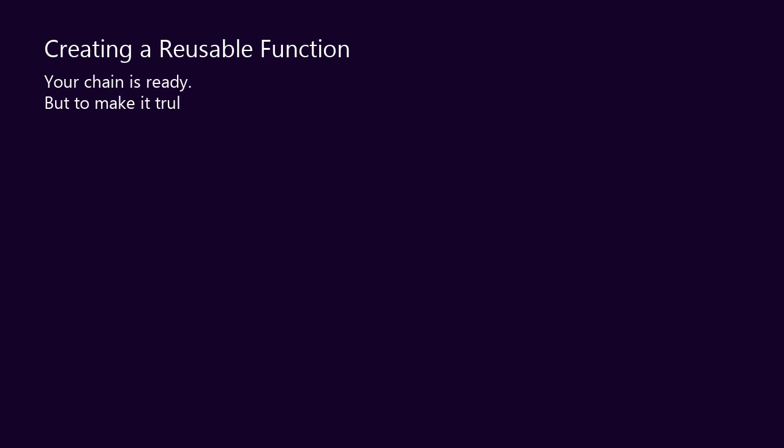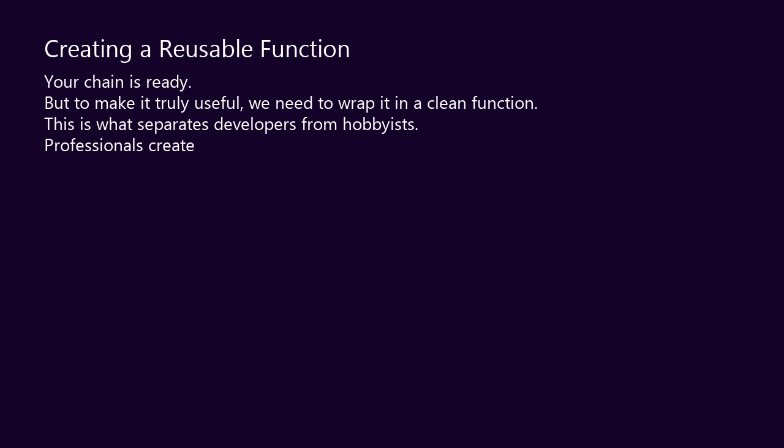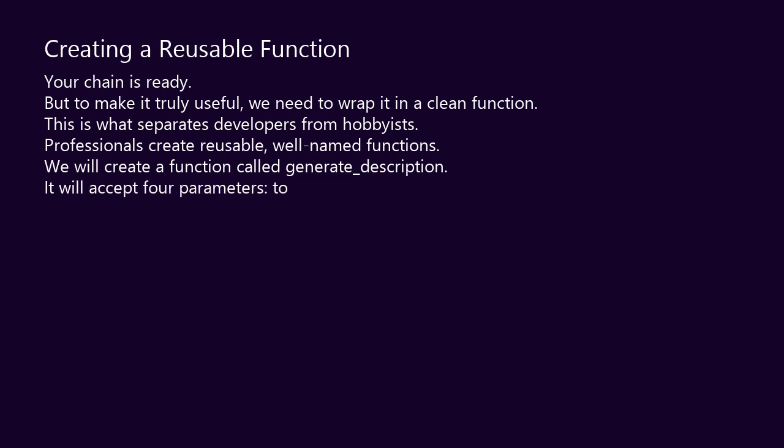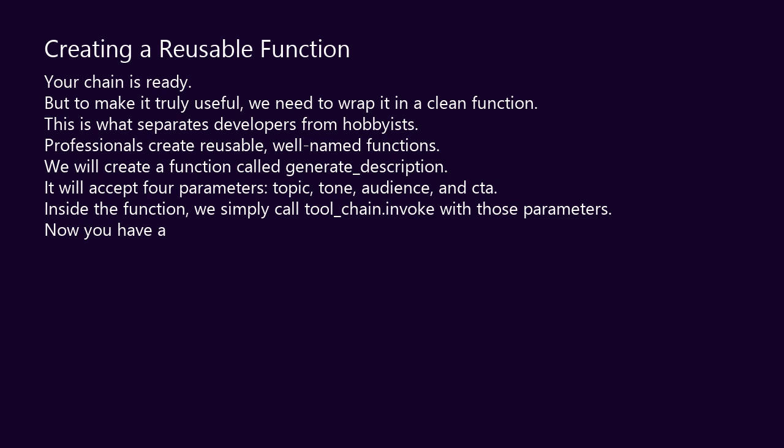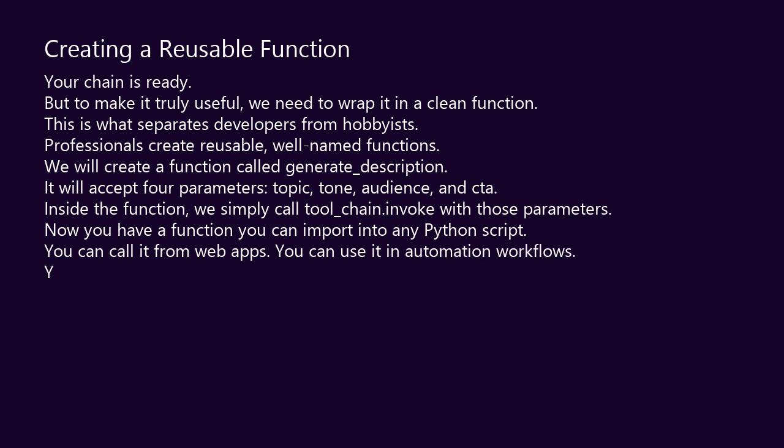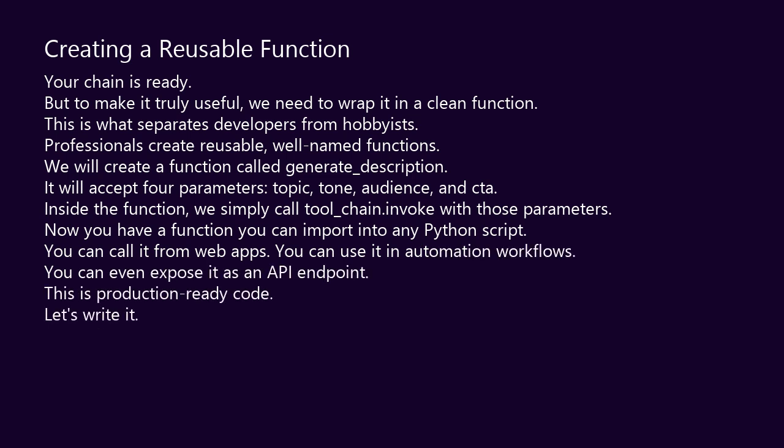Your chain is ready. But to make it truly useful, we need to wrap it in a clean function. This is what separates developers from hobbyists. Professionals create reusable, well-named functions. We will create a function called GenerateDescription. It will accept 4 parameters: topic, tone, audience, and CTA.